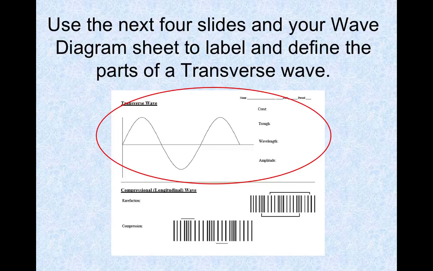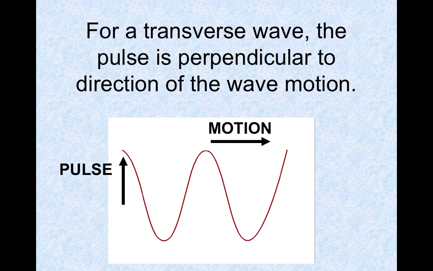We're going to take some notes about that on the sheet that looks like this, and we're going to start by talking about that transverse wave, the top half of the page. So as I said before, in a transverse wave, the energy pulse is perpendicular to the direction of the wave motion.